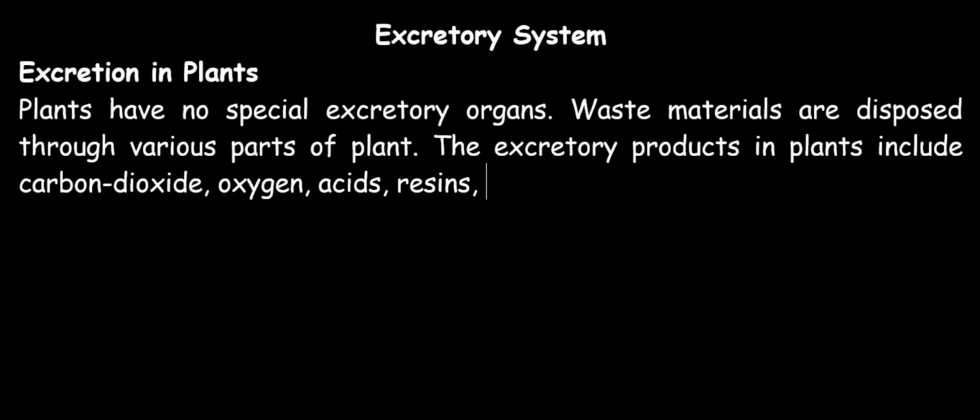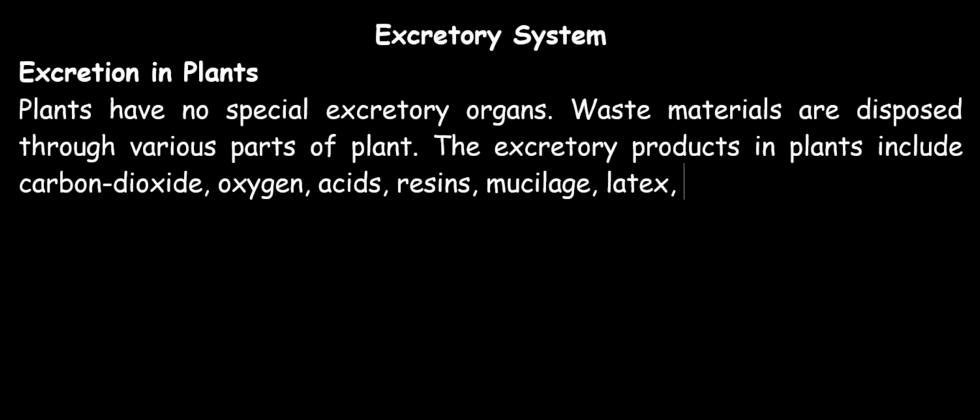Another excretory product in plants is mucilage. Mucilage is produced by certain algae. The plant okra also produces mucilage. Mucilage is used in the production of emulsion and gum. Another excretory product we look at is latex. Latex is a milky exudate that is found in the bark of plants such as the rubber trees. And latex is used in the making of tires, tubes, and balls.